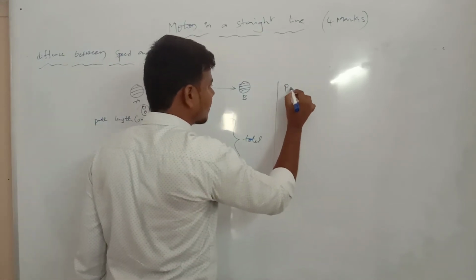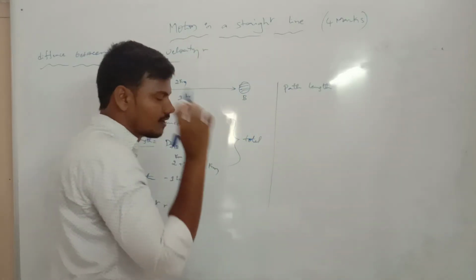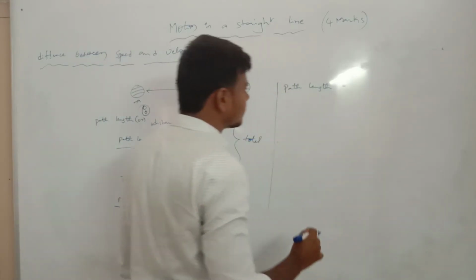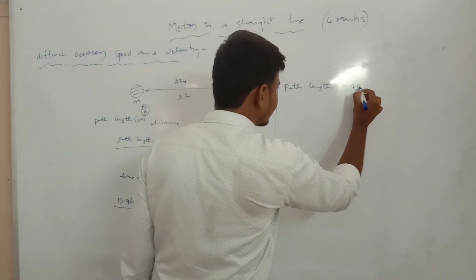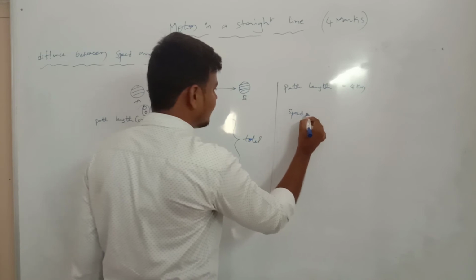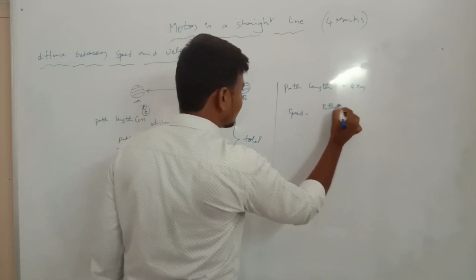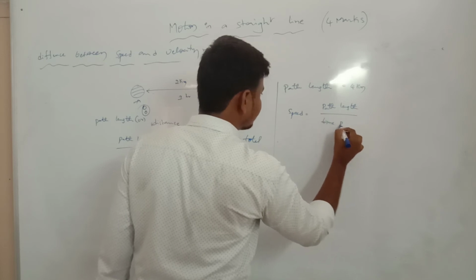The equation of displacement, we take the path length equation. Path length is equal to 4 kilometers. Now the definition or equation of speed is path length by time period.